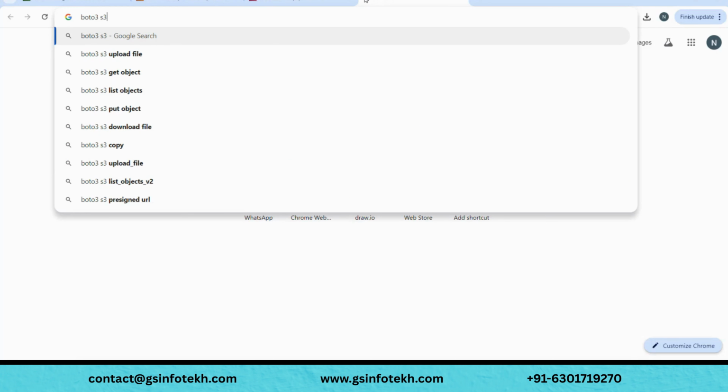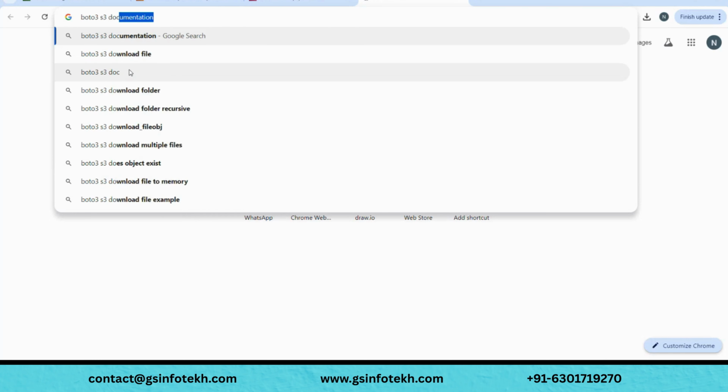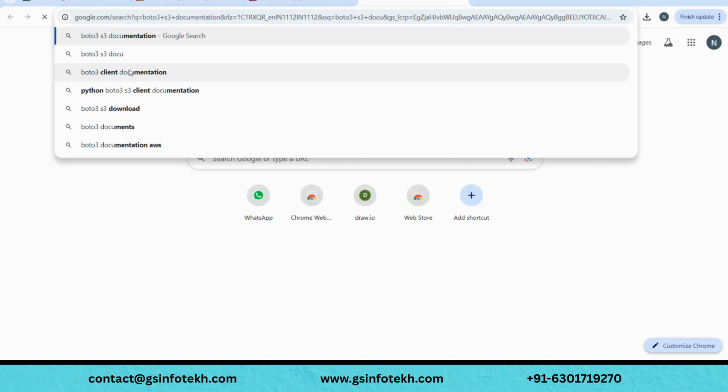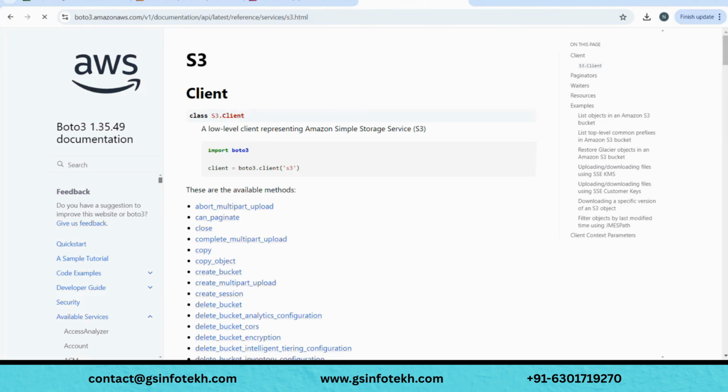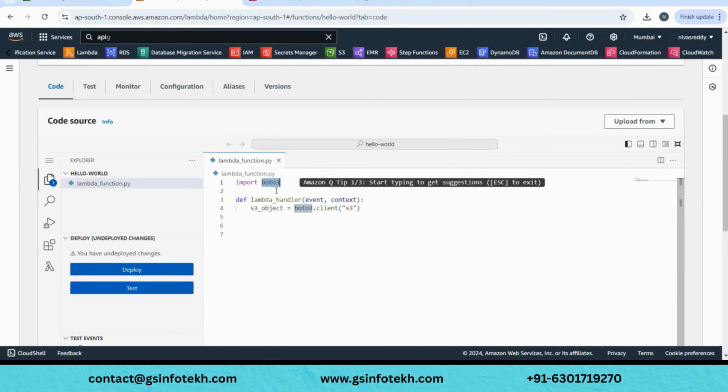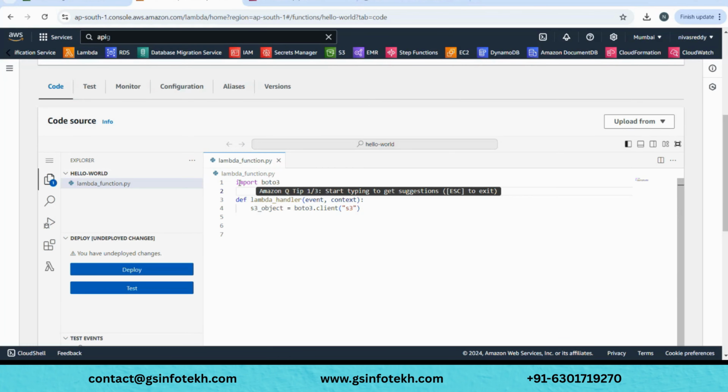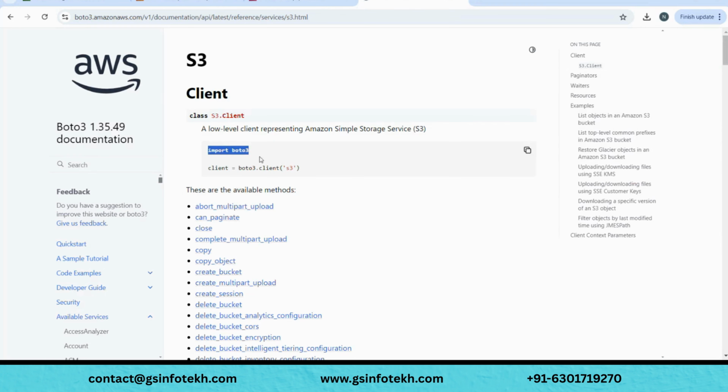There will be a lot of methods in S3, and we will finally say documentation. Documentation means the official documentation which says how to use Boto3 if you don't know. If you see the first line, what they are saying, first do this: before doing anything, import Boto3. If you don't know anything, just copy this and paste it in your Lambda function in your code part. But I have already typed it, import Boto3.